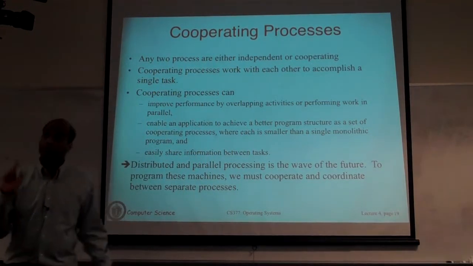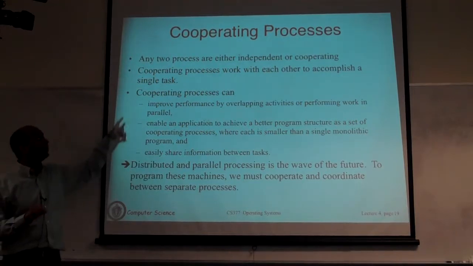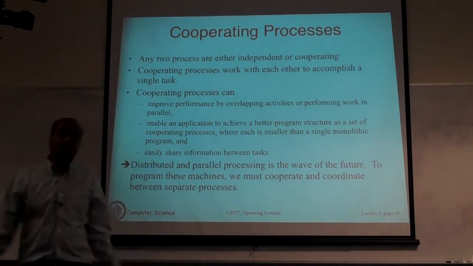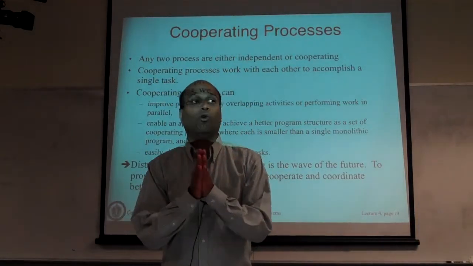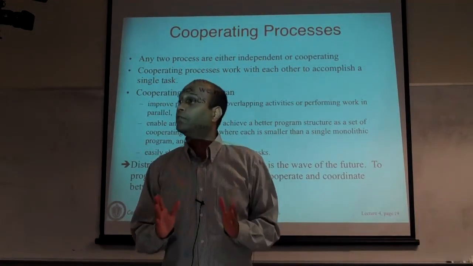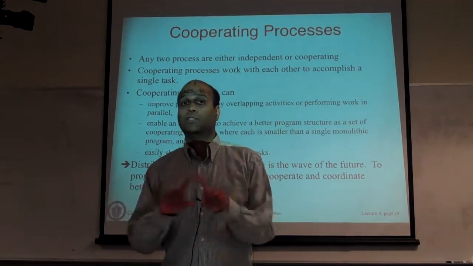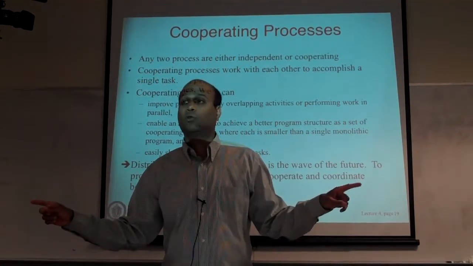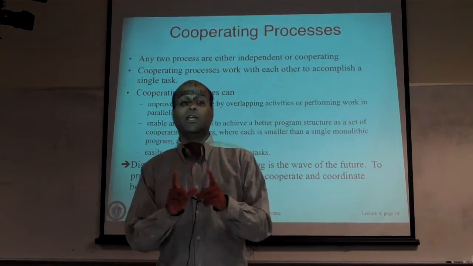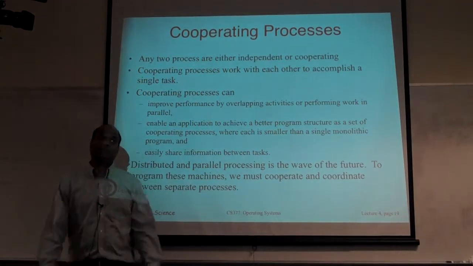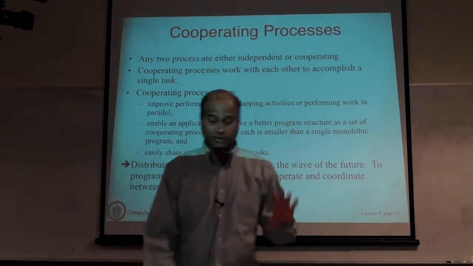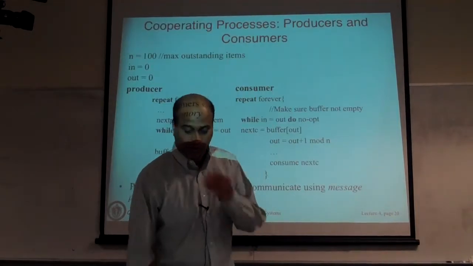So if we come back to distributed systems, we'll talk about cooperating processes, except that these processes will be on different machines. Here we are talking about cooperating processes that run on the same machine. In distributed systems, these processes cooperate, but they run on arbitrary machines. In parallel processing, these are processes that run on the same machine. They could even be threads within a process, as we'll see in a while.